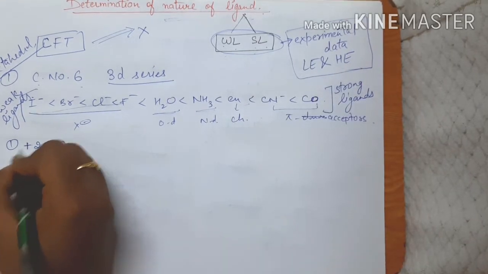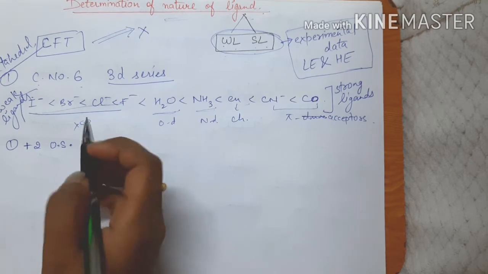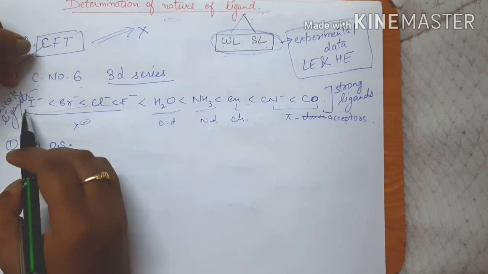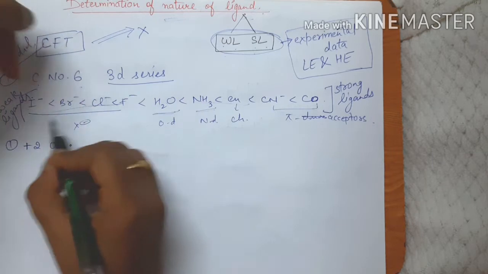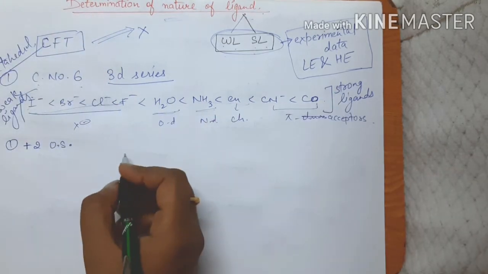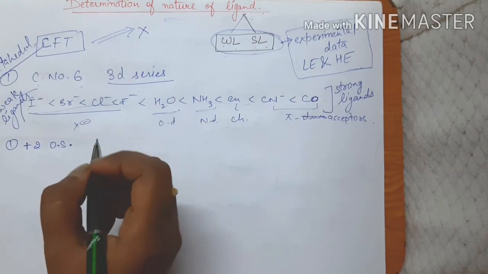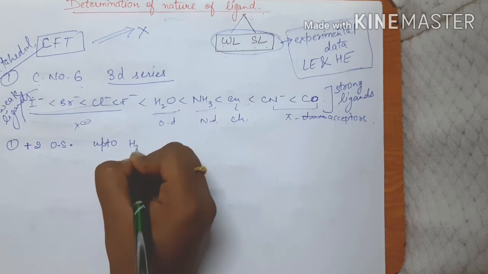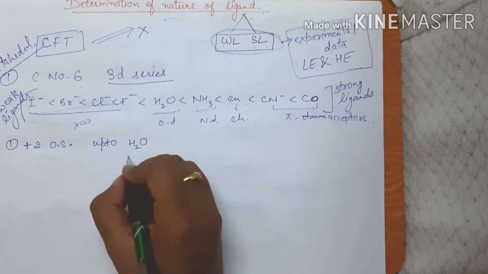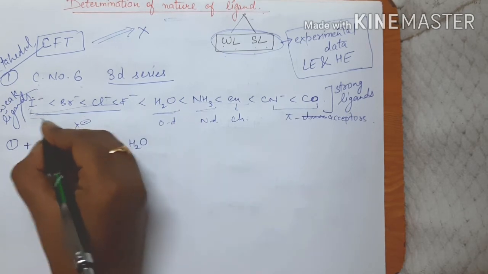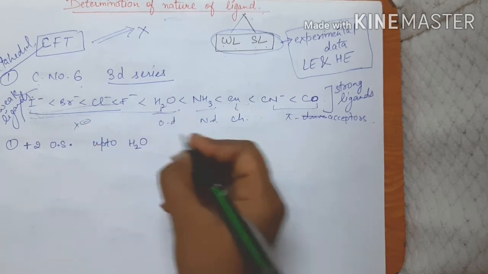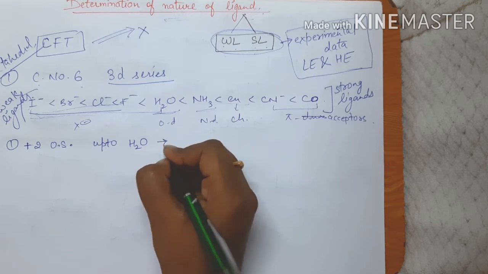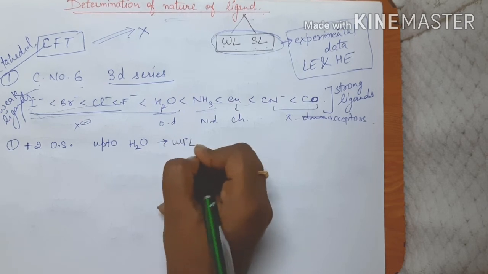If first I talk about the +2 oxidation state, as we move from halide donors towards the pi acceptors, from I negative up to the water ligand, all the ligands are going to behave as weak field ligands.